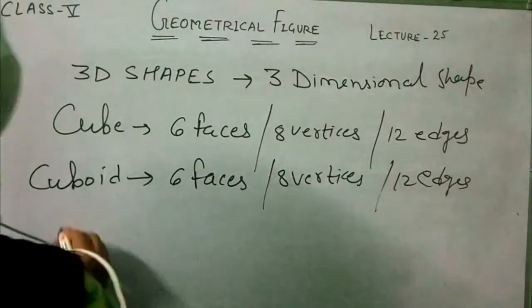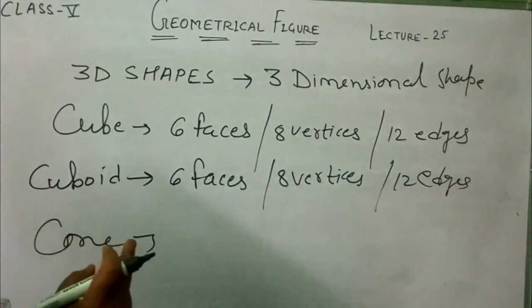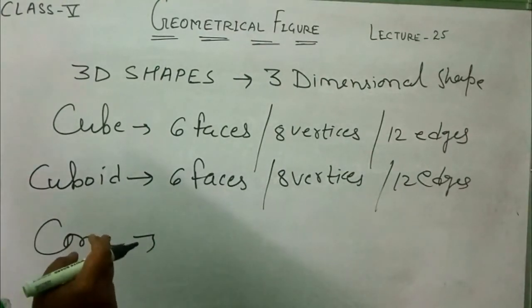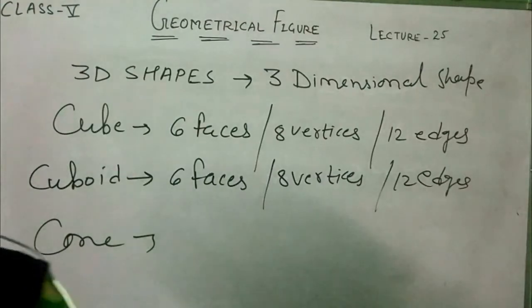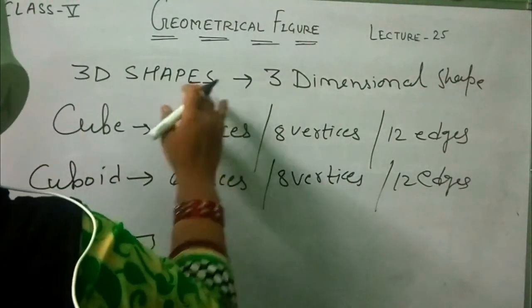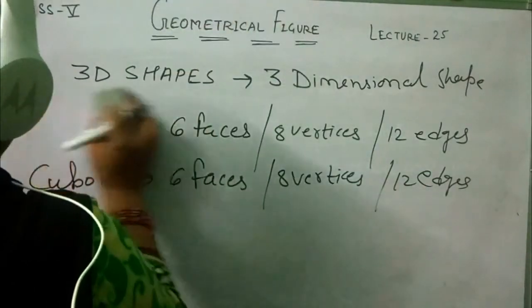Cone. What is a cone? A cone is a solid which has a circular base and narrows smoothly from the surface. It's called the cone. So students, these are the examples of three-dimensional shapes, and I also explained two-dimensional shapes, triangles.